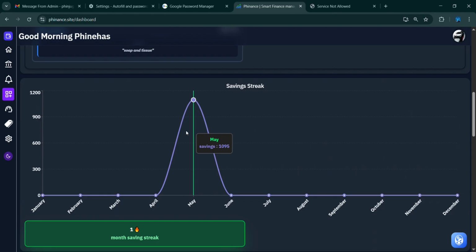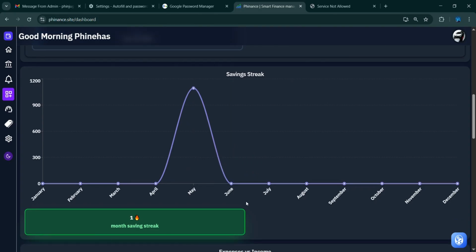So there's the savings. This is calculated. It's the income minus the expenses. That's how you get the saving. And there's a saving streak. Ideally, you're not penalized, but when you break the streak, to restore it, you'll have to save 1,000 more for that month. Like say for example, June I broke the streak. I cannot click restore streak until the savings from June are 1,000 plus.